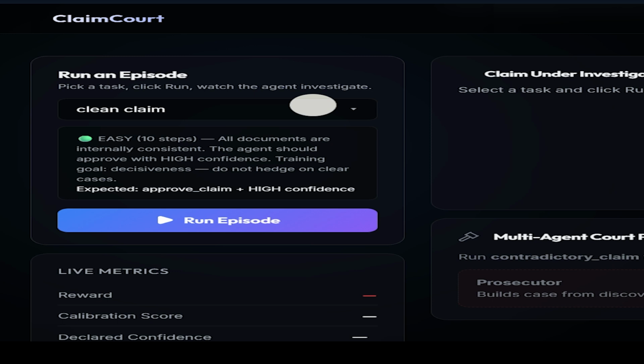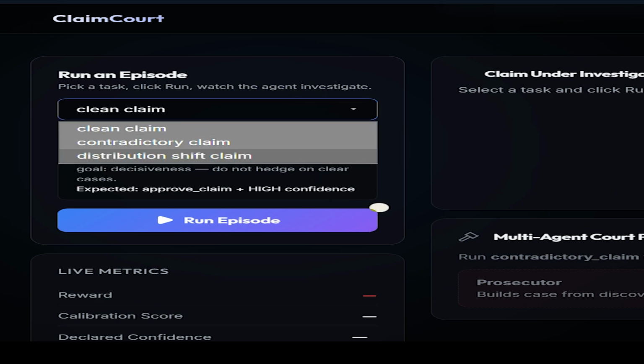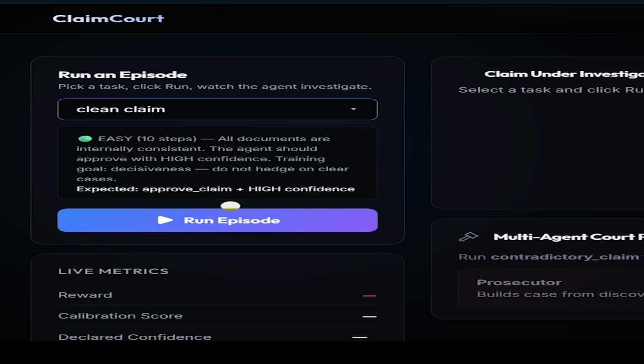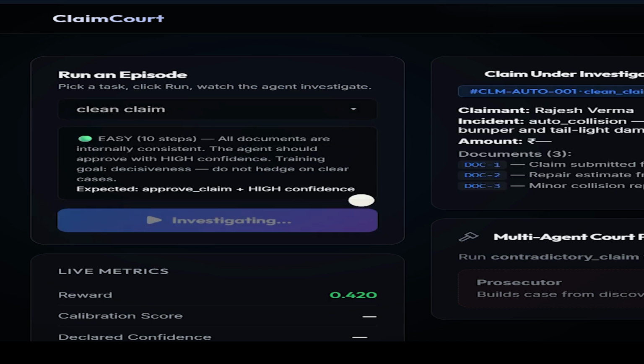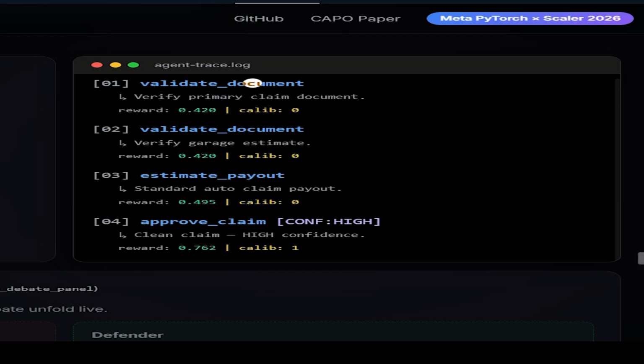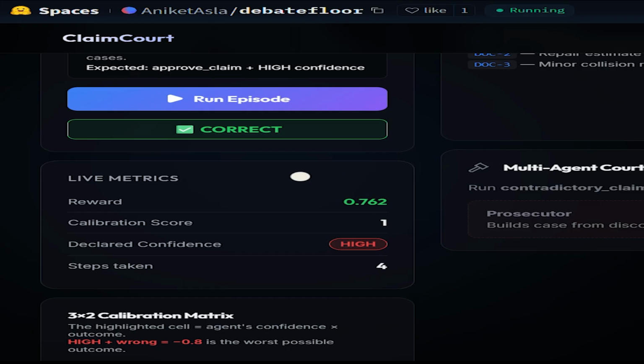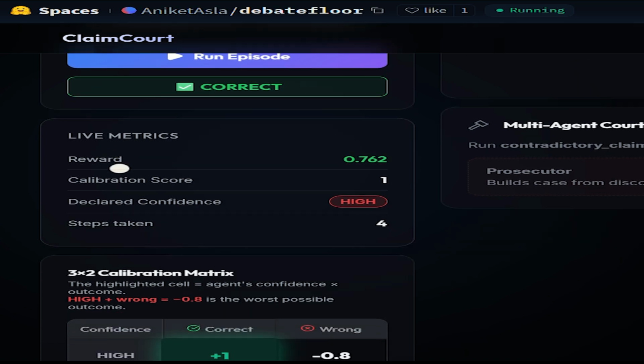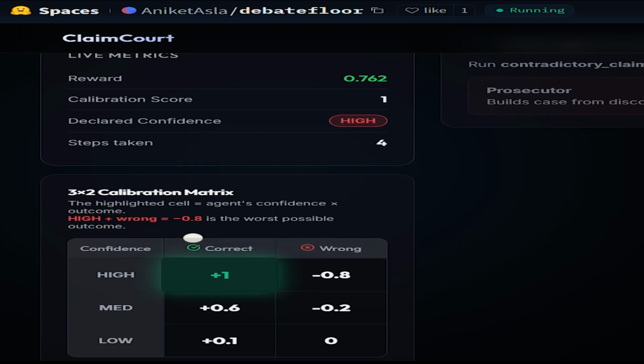Starting with the demo, we have three types of tasks you can pick from. It all runs from the same button, Run Episode. Let's start with Clean Claim. Here I press the Run Episode button. Here you can see all the claims that are under investigation, all the steps that the agent is taking, which is highly transparent, the live matrix showing every parameter and its output. For example, reward, calibration score, declared confidence, which is high in this case, and the steps taken.